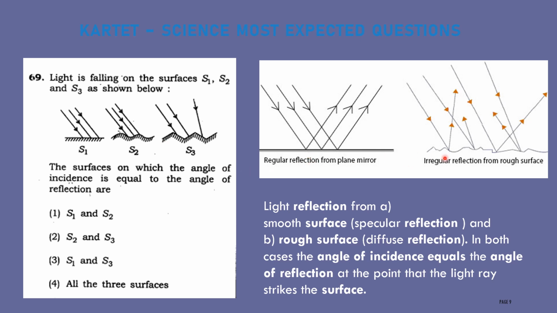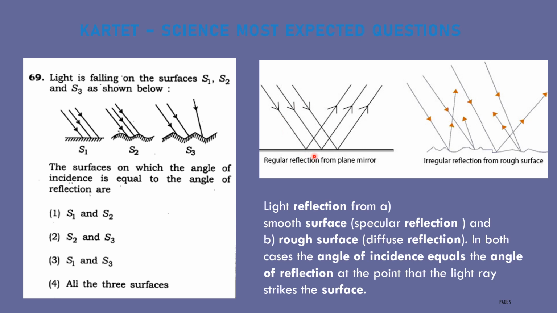Consider two surfaces. One is a regular or plane mirror. Another one is a rough surface. In the plane mirror, the incident ray hits the surface in a regular pattern, and at the same time it gets reflected in the proper way, following a pattern.